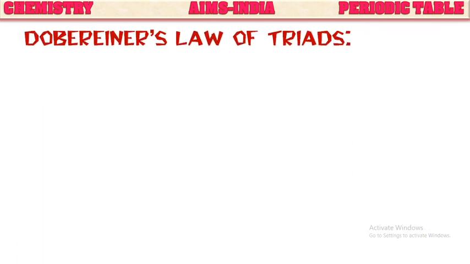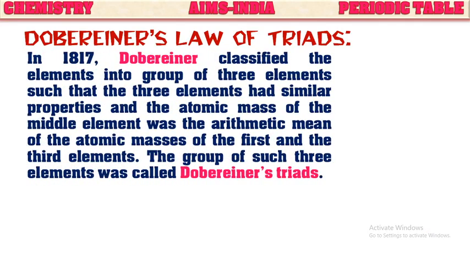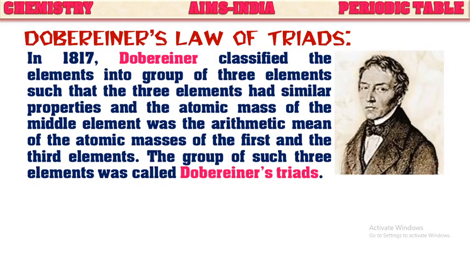Next classification was done by Döbereiner, that we say as Döbereiner's law of triads. In 1817, Döbereiner classified the elements into groups of three elements, such that the three elements had similar properties, and the atomic mass of the middle element was the arithmetic mean of the atomic masses of first and third elements.